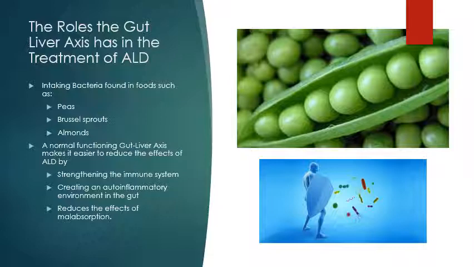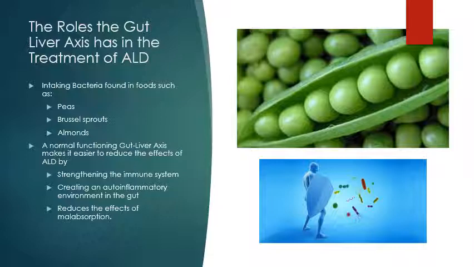In hindsight, with a properly functioning gut, the liver should begin to recover and function normally as well, depending on the damage done to it through cirrhosis. This will aid in the overall treatment of alcoholic liver disease by creating a healthy environment through the gut-liver axis.